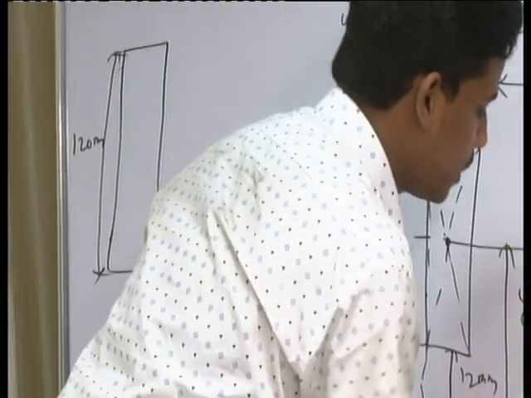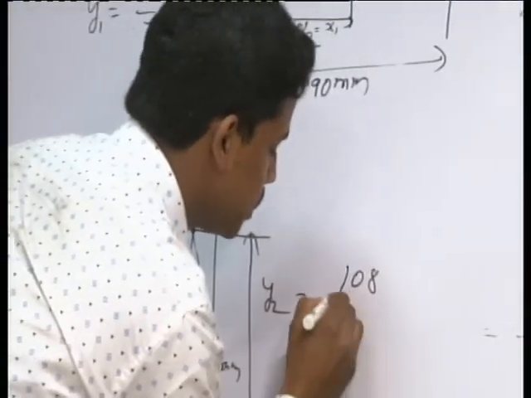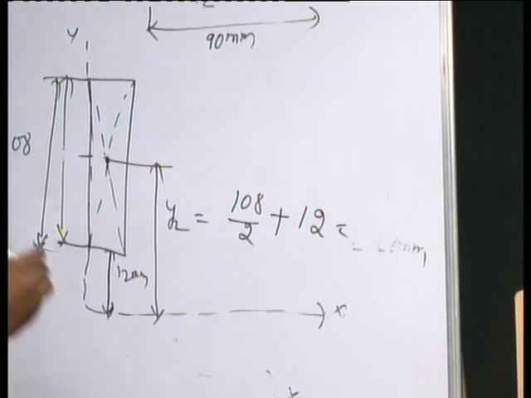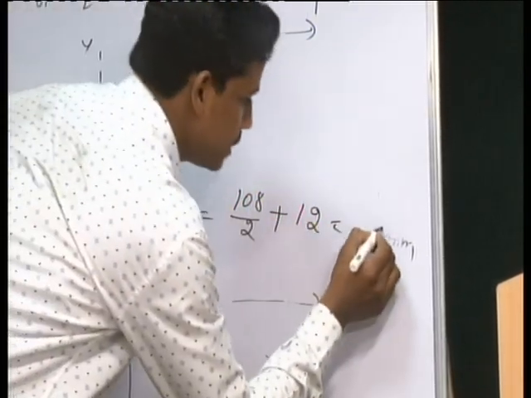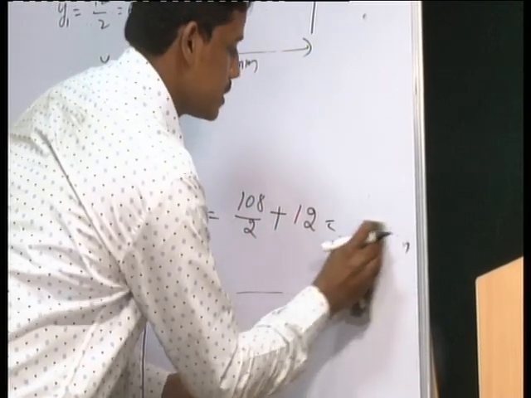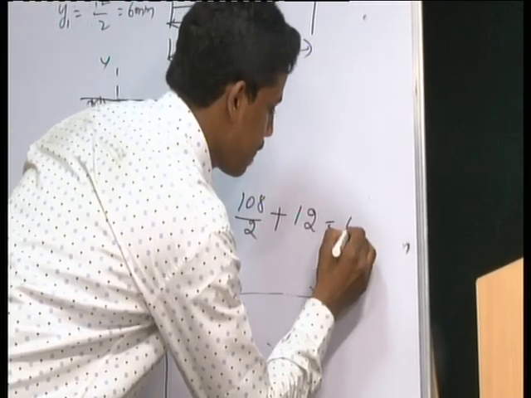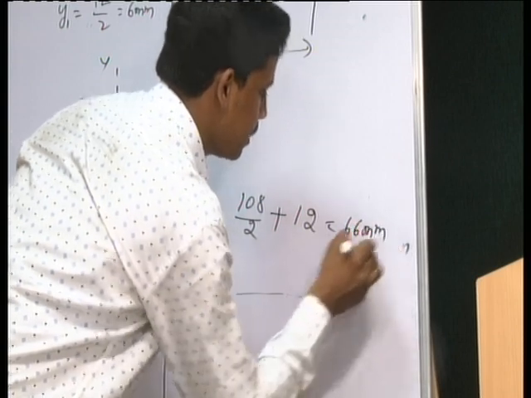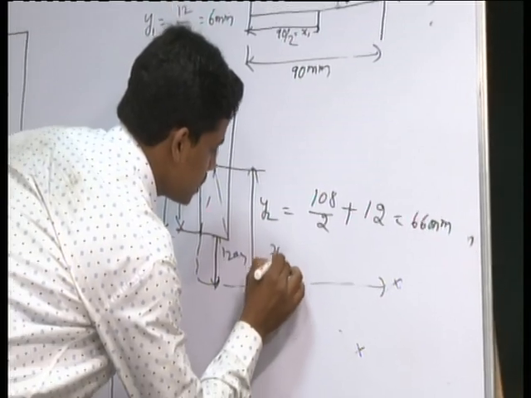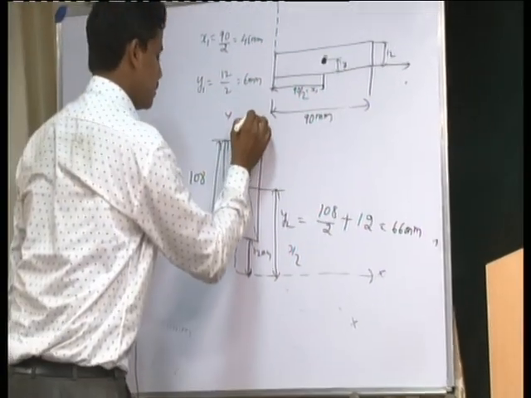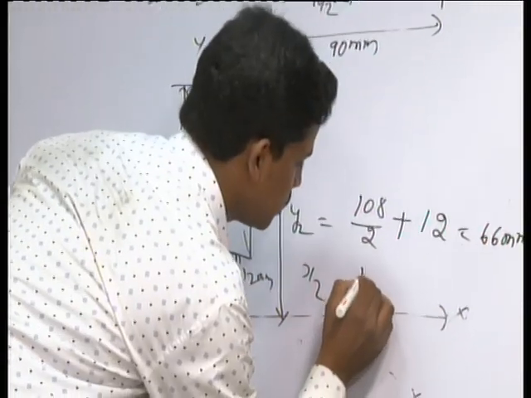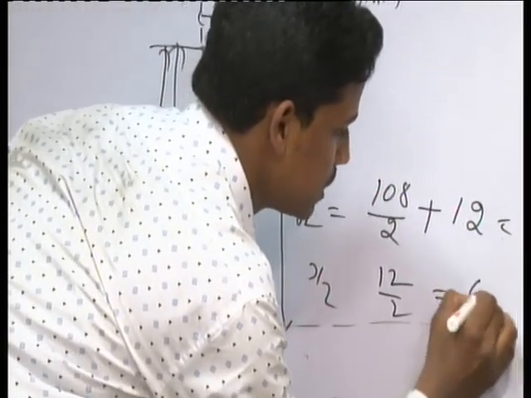So 108 divided by 2 plus 12 mm, you will get 66 mm. This is y2, and this is x2, that is 12 divided by 2, which is 6 mm.